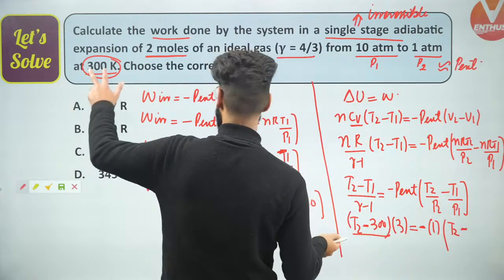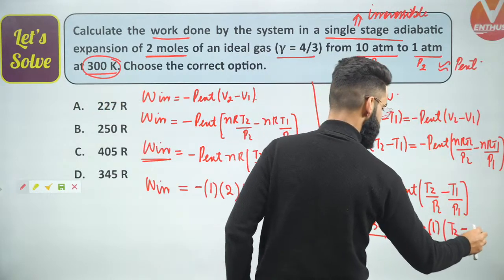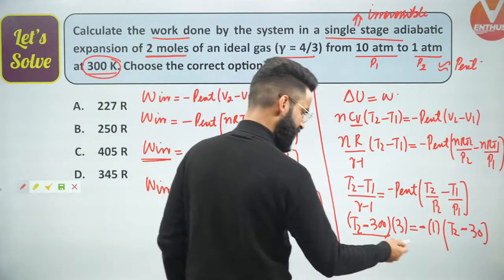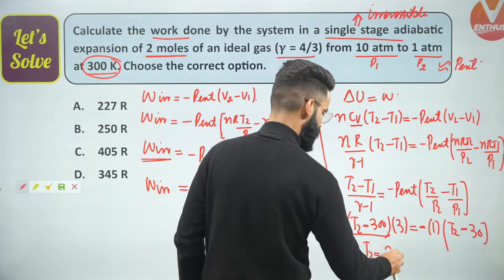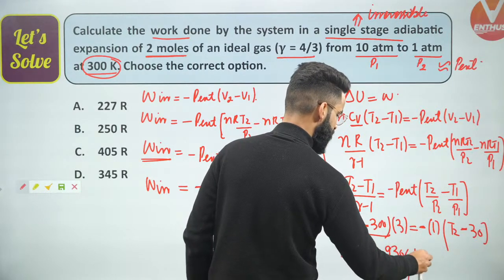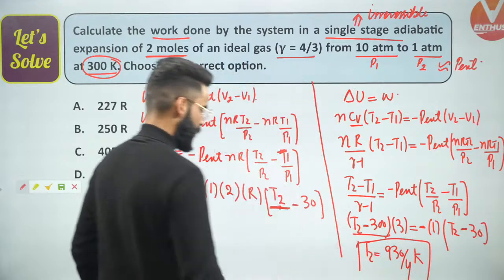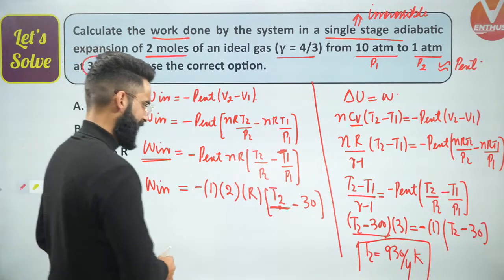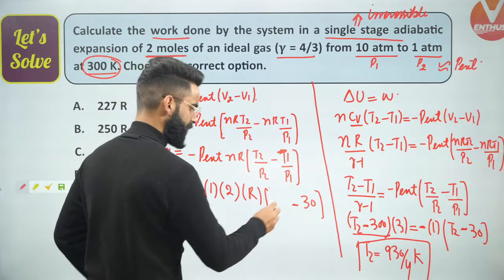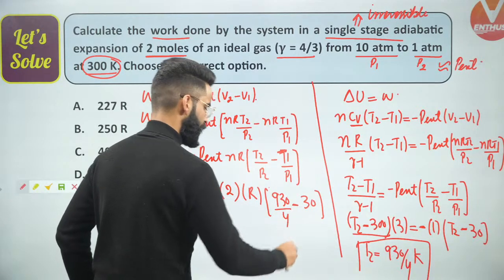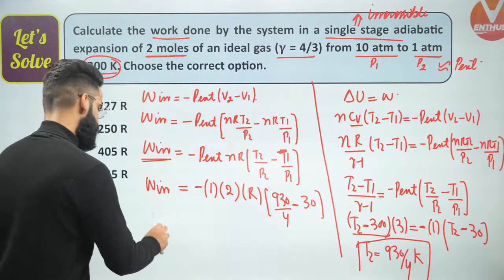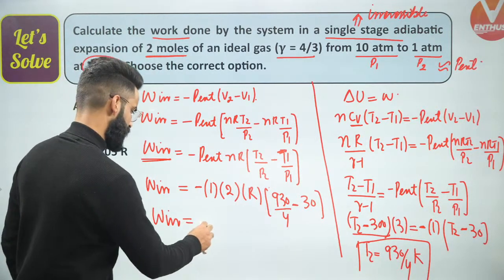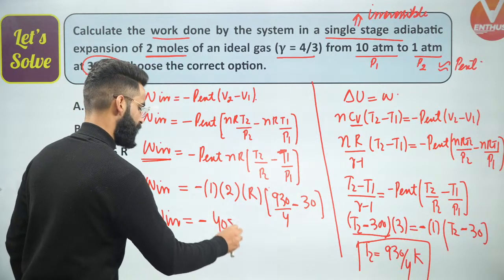T1 is simply how much? T1 is 300. P1 is 10. 300 divided by 10 is 30. So people, from this equation, can I get the value of T2 right here? Absolutely, I can get the value of T2. T2 is simply going to be equal to 930 divided by 4 Kelvin, you got the value of T2, right? When you put the value of T2 right here in this equation, guys, what are you going to get? Instead of this T2, I'm writing its exact value, 930 divided by 4 over here. And people, when you solve this equation, you'll be getting the value of W as minus 405 R.